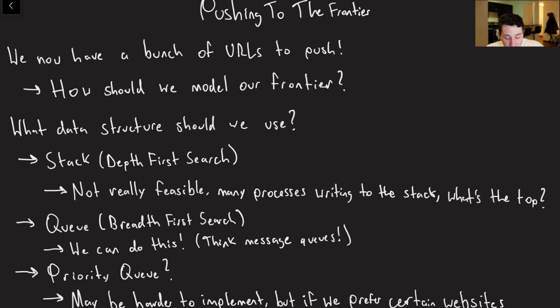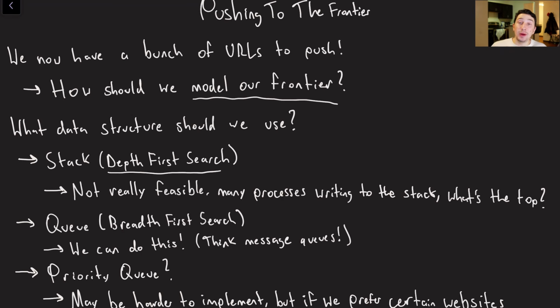Well, the first question is, how do we actually want to model our frontier? And I'm thinking about this question from a data structures and algorithms perspective, because at the end of the day, what we're effectively doing here is a graph traversal. And if we're traversing a graph, what algorithm do we want to use in order to traverse it? Well, one option is that we can do a depth first search, right?